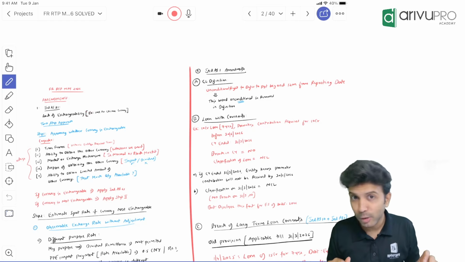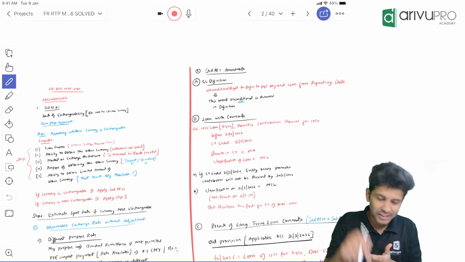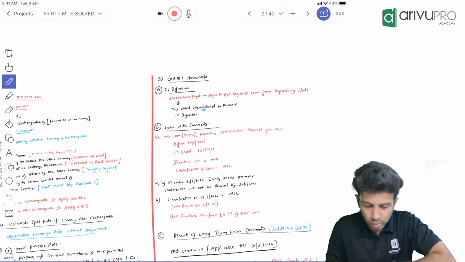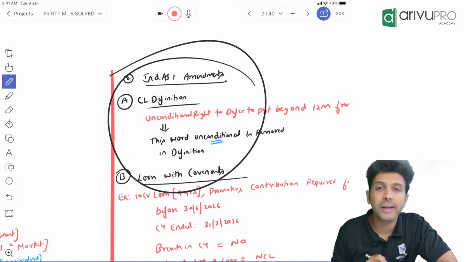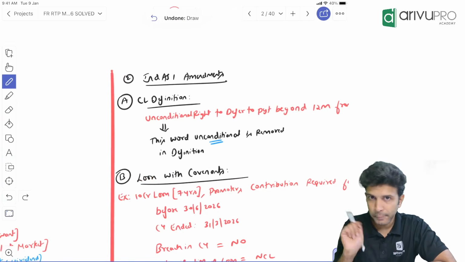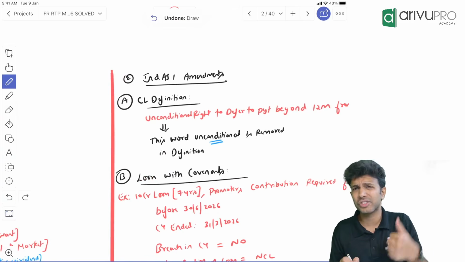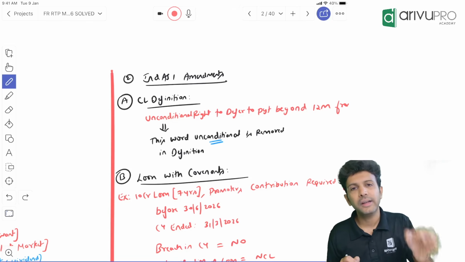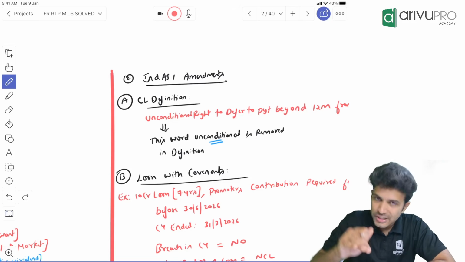And for those people who have purchased our classes, in this particular RTP section, first we'll be covering the amendments, right? So there is one amendment on Ind AS 1, on which we have solved multiple questions. I think you could see these questions in Ind AS 1 as well as Ind AS 10, right? In that there is a change. So first I'll cover that.